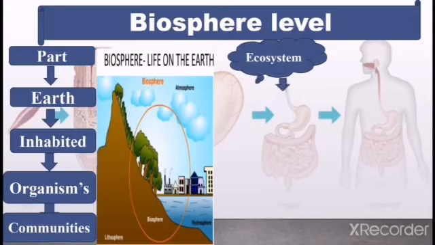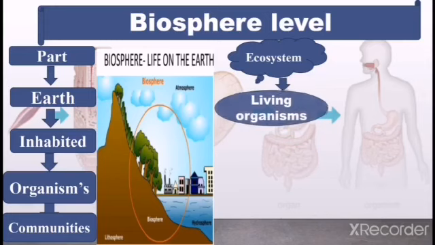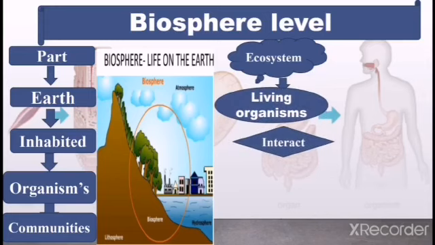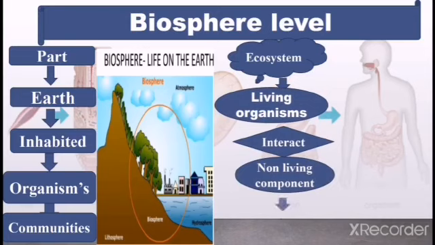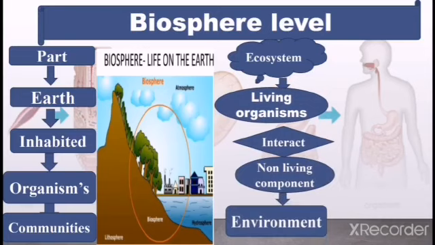Now, what is ecosystem? Ecosystem is the interaction of living organisms with the non-living component of the environment. What do we call the living organisms?